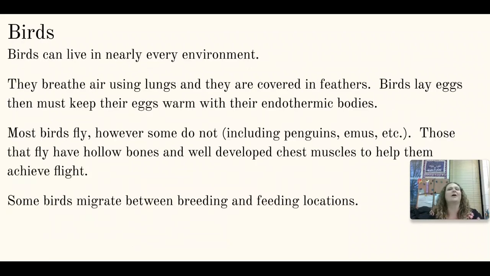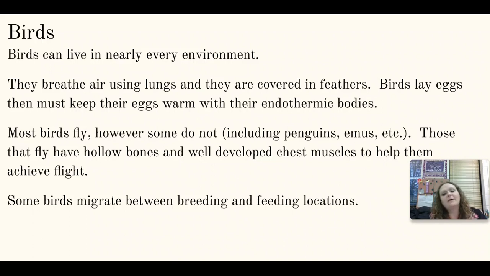Now let's move to our first endothermic group, birds. Again, this is part of the phylum Chordata. These are vertebrates. Birds are in class Aves, and they can live in pretty much any environment. They're going to breathe air using their lungs. They're covered in feathers. Birds lay eggs. They have to keep their eggs warm, and they use their endothermic bodies to do so.